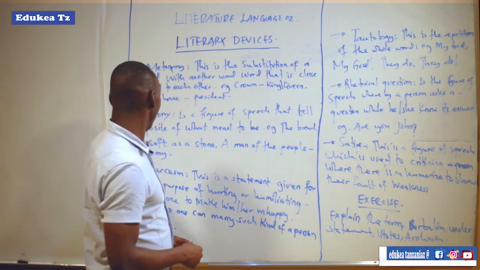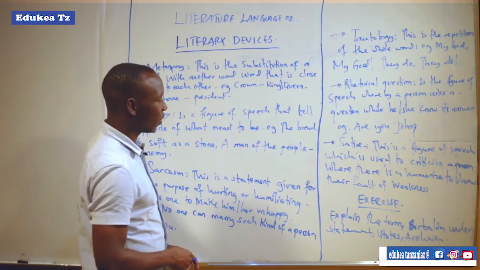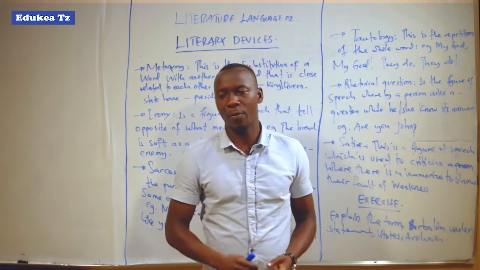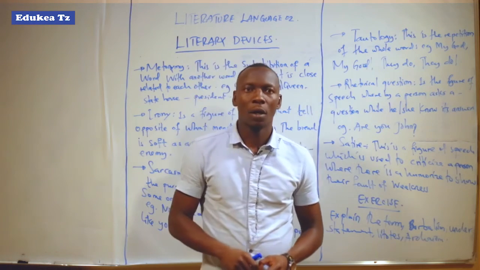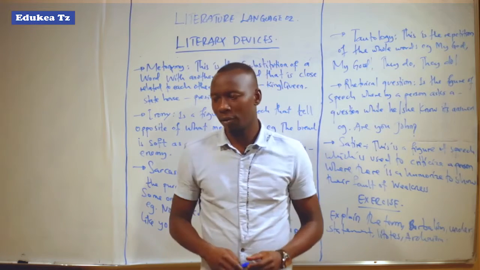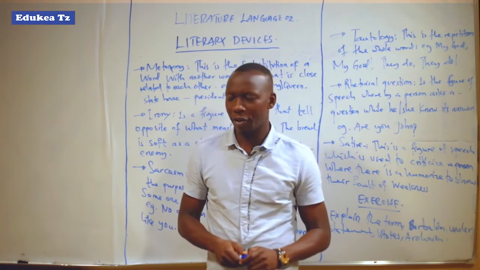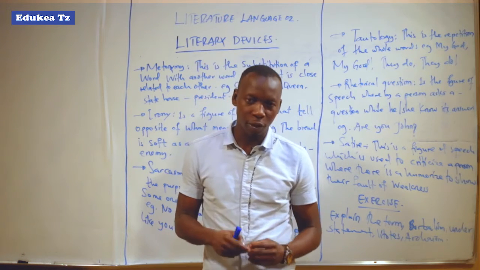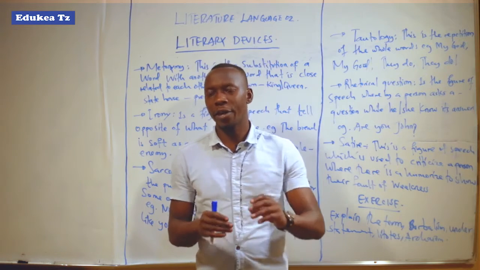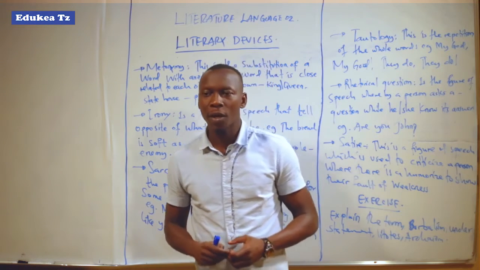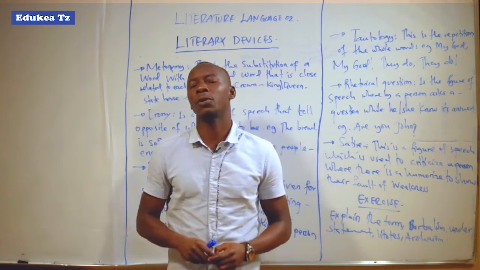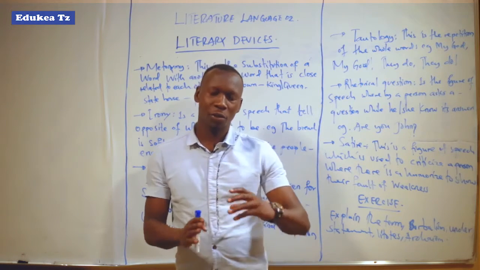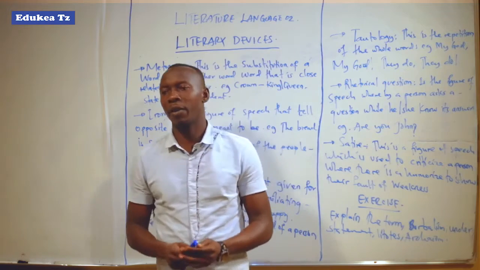Example, the blade is soft as a stone. A man of the people, where is an enemy? Example, by comparing a novel, A Man of the People by Chinua Achebe, the novel is set in Nigeria, whereby that novel is presented to show that the reality is not what is explained in that text. And the title, A Man of the People, is not the real meaning directly, but it is the opposite of the reality. It is not a man of the people, but it is an enemy of the people.